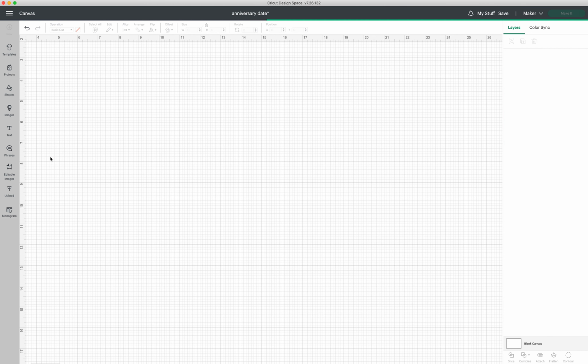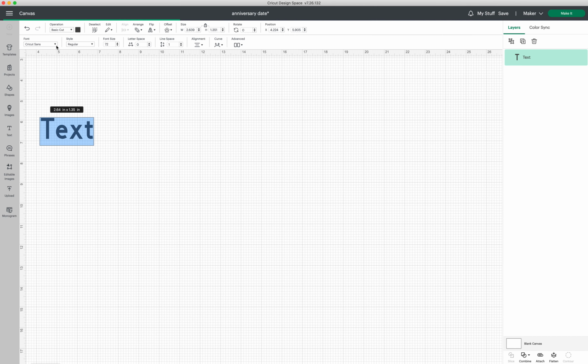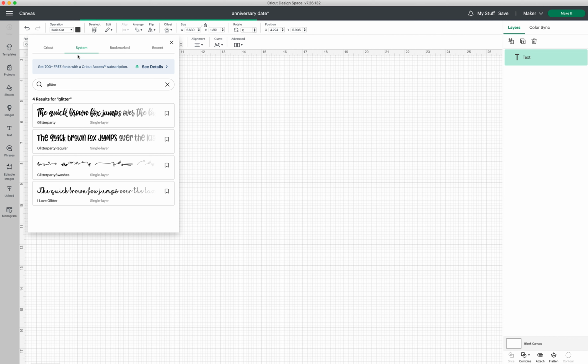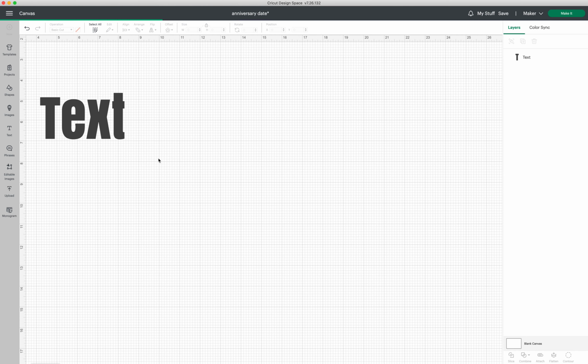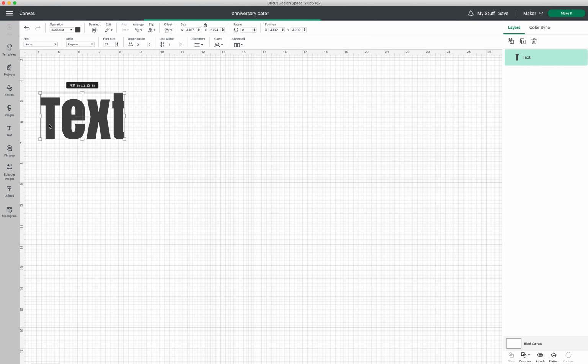Okay, and we're going to start by adding our bottom text, the thicker text. The font we're going to use is Anton. That is one of my fonts, but I did get it as a free download on the internet, and I'll leave the link below so you can download that yourself also. Also remember, if you're installing a font onto your computer, you'll need to shut Cricut down and then turn it back on for it to recognize that font once you install it.